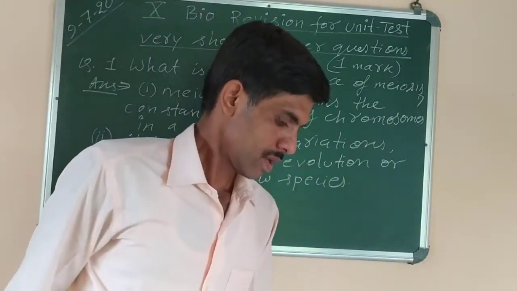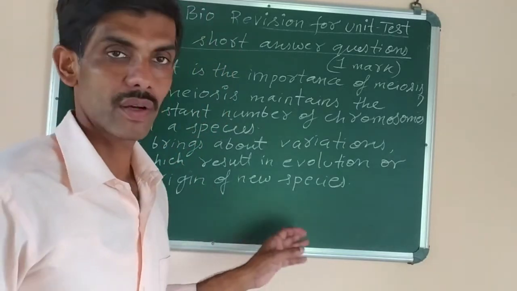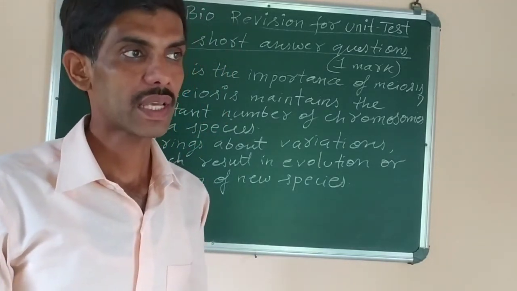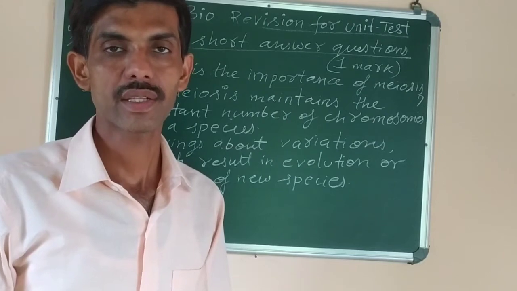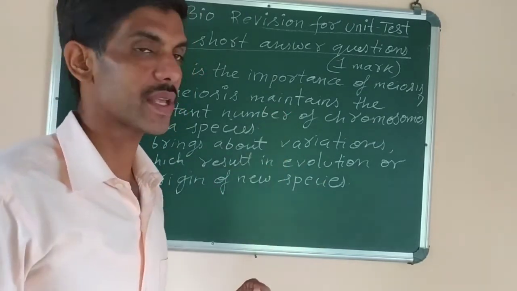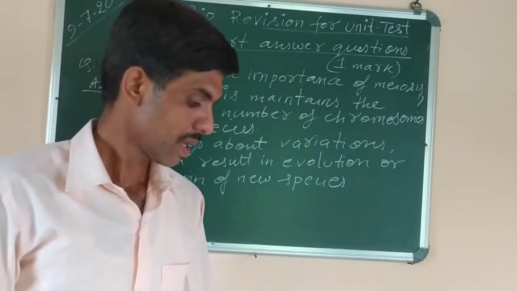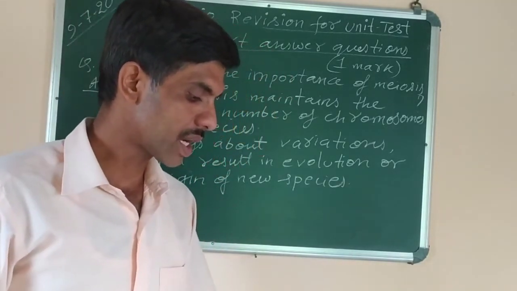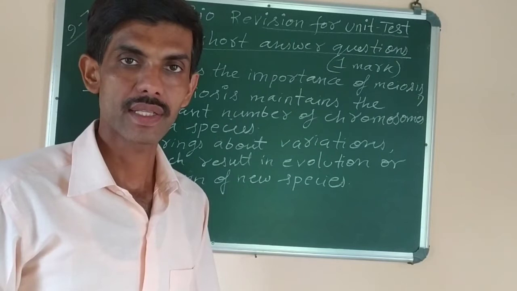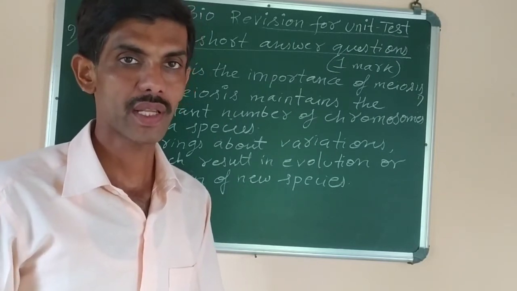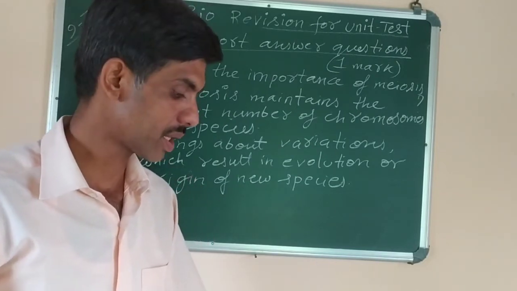Okay? Any one you can write, but why did I tell you to learn 2? Because in case you forgot one of the answers, or if you have written one of them as wrong, at least you will get marks for your second point. Okay? Now next one is, which type of cell division occurs in somatic cells? Somatic means body cells. What is the answer? Mitosis cell division or mitotic division.